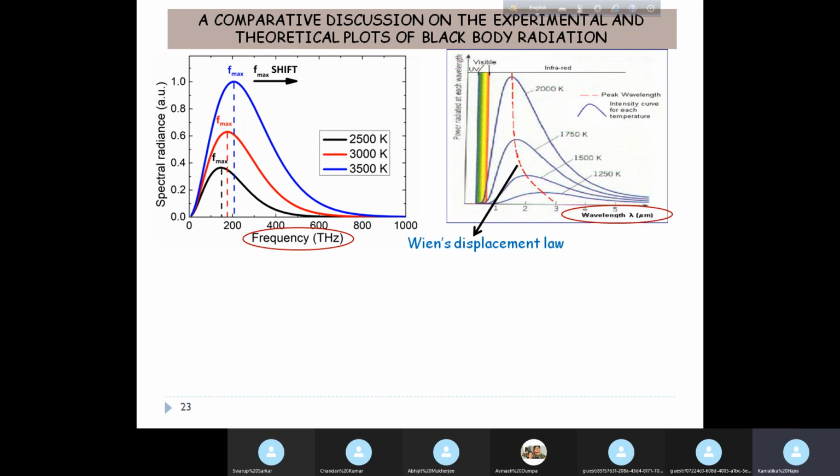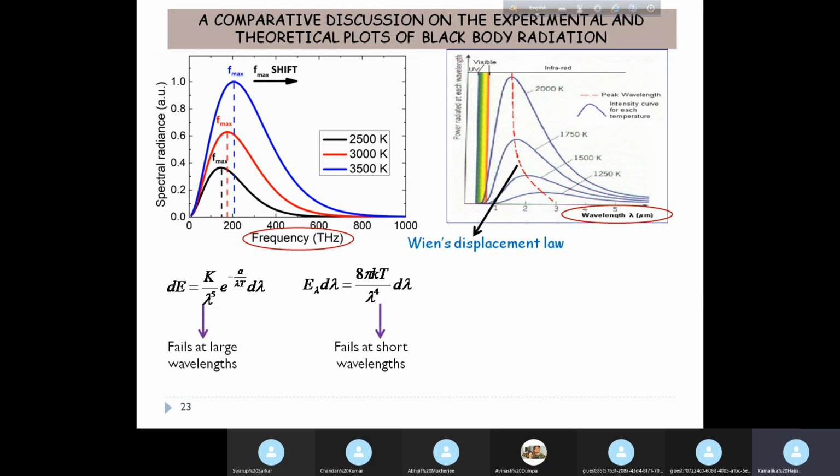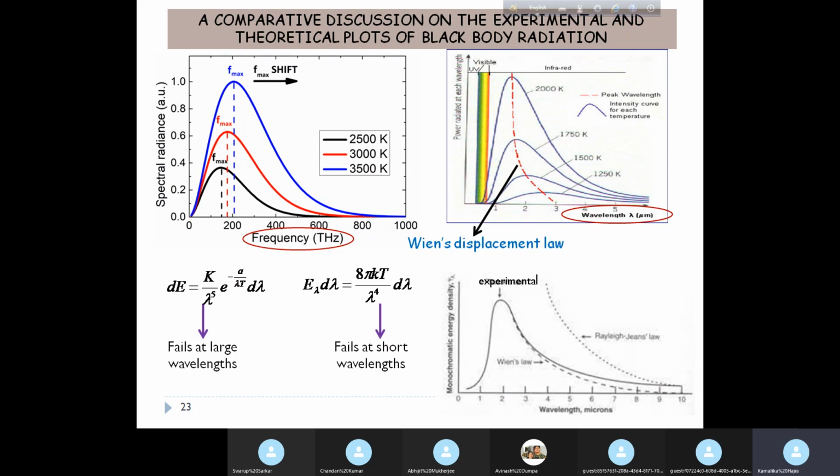And this red curve gives Wien's distribution law. This is Planck's law. Wien's distribution law fails at large wavelengths. Sorry, Rayleigh-Jeans law, this is Rayleigh-Jeans law. So Rayleigh-Jeans law is failing at short wavelengths. Wien's distribution law is failing at long wavelengths. And this solid curve here is the experimental curve.